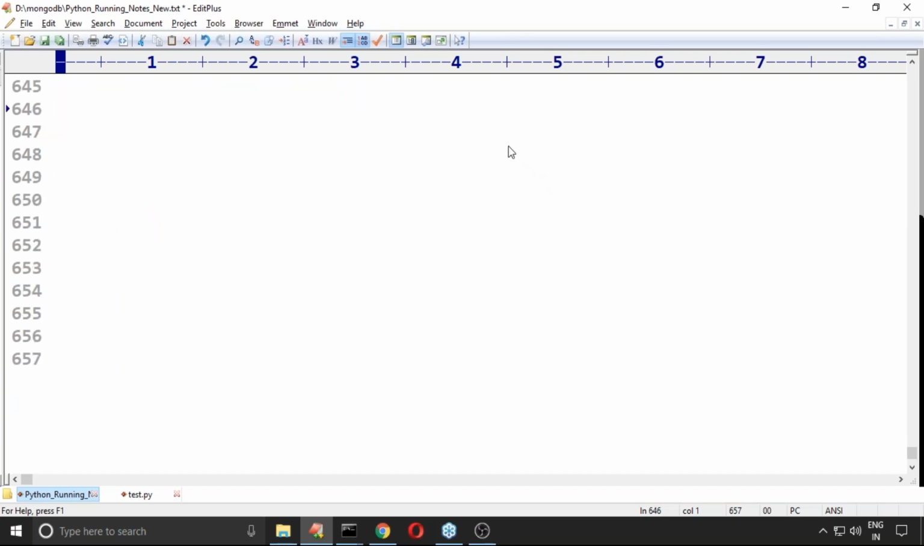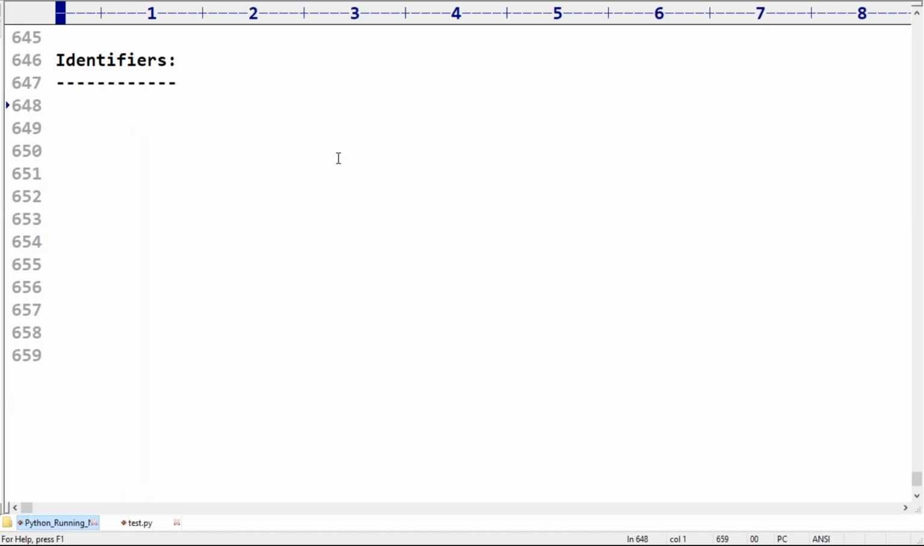Now the next topic I have to talk about is identifiers. Just observe very carefully about this one. Can you please confirm, what is an identifier? The name itself indicates it, right? Very simple: the thing which can be used for identification purpose is nothing but an identifier.